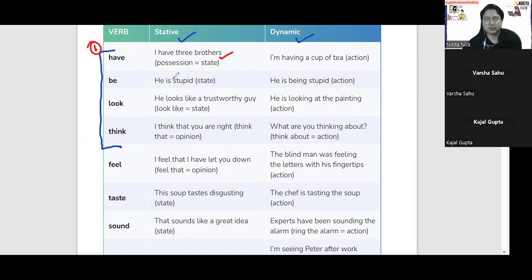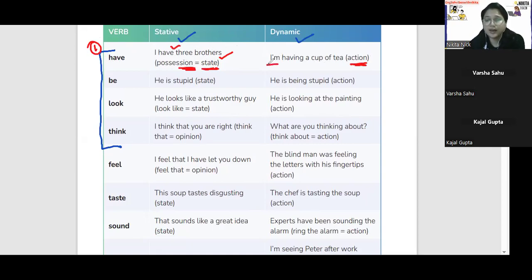Have. I have 3 brothers. Dynamic. I am having a cup of tea. What is this action? What is this, possession or state? Here you are talking about state. I have 3 brothers.